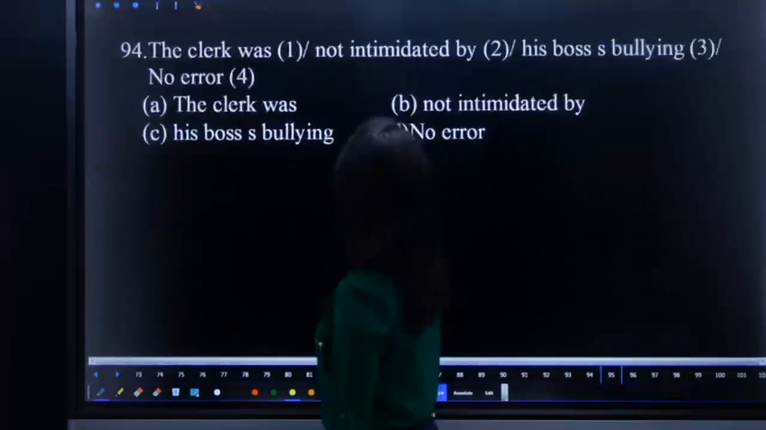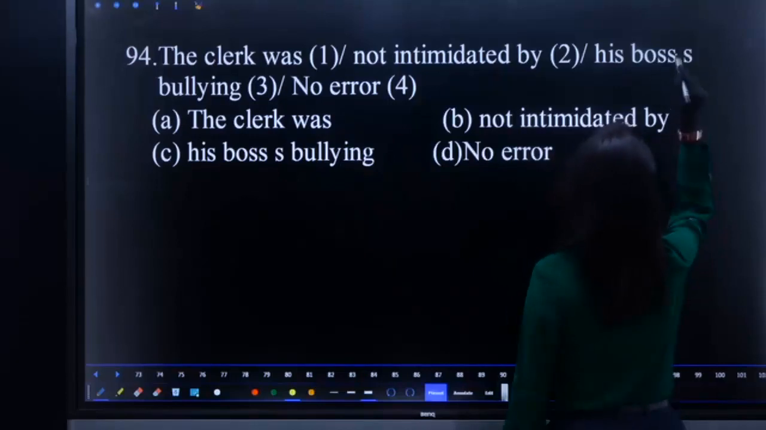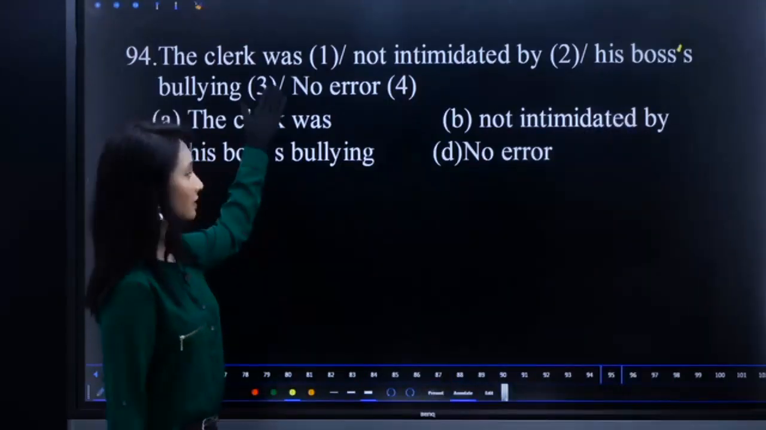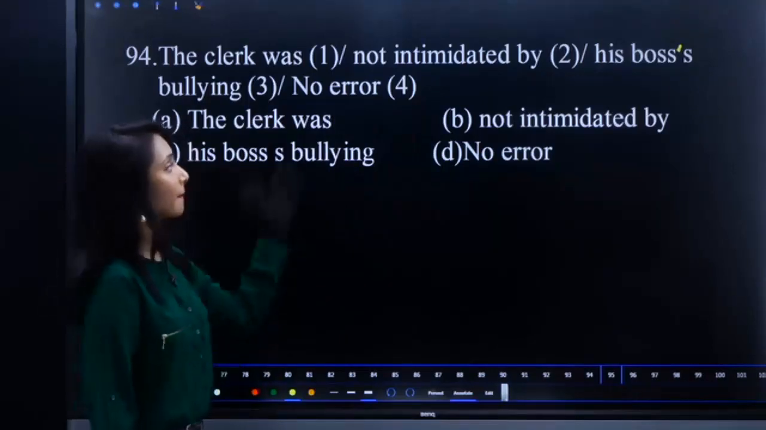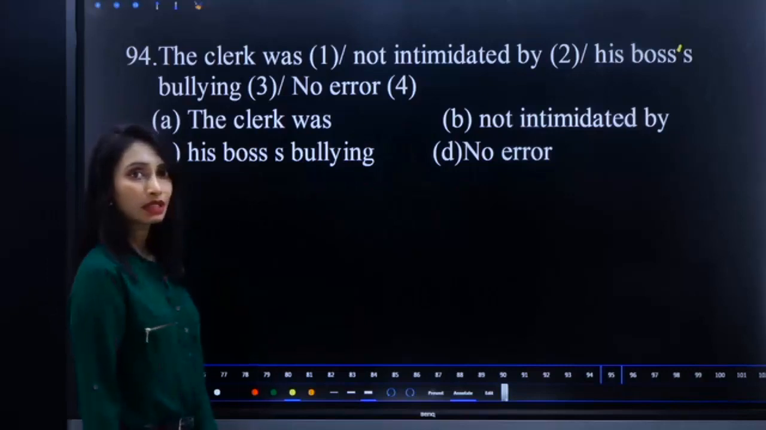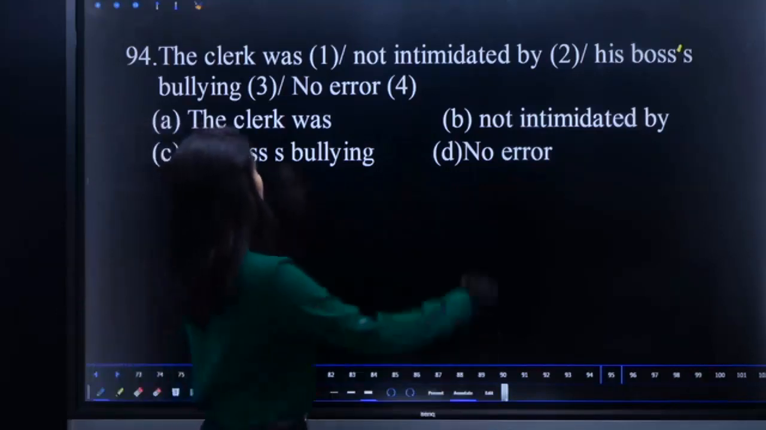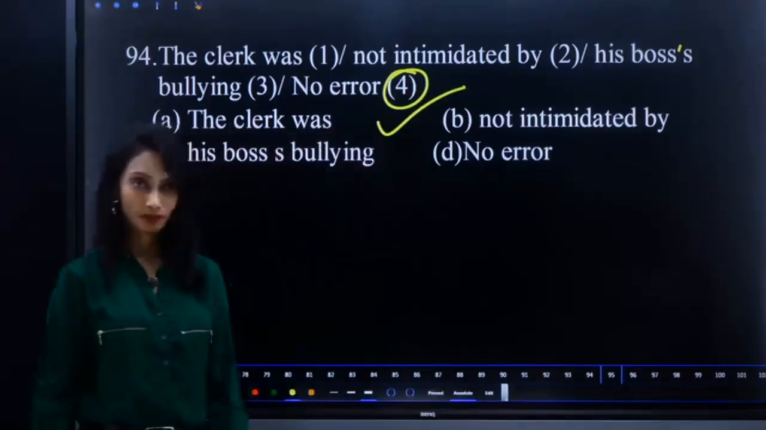Is it clear? The clerk was not intimidated by his boss bullying. What is the error here? The clerk is singular, so was, past tense singular, not intimidated, okay, by, fine, his boss bullying. So here there is no error. So the answer is option 4.